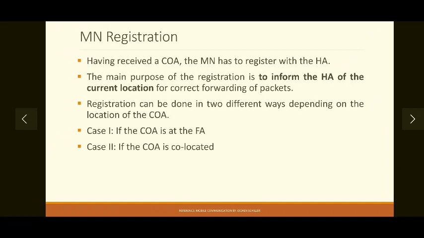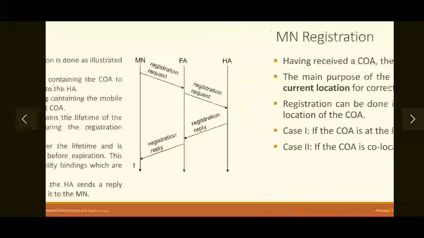Registration can be done in two different ways depending on where your COA is. If your COA is at your foreign agent, then registration is done differently compared to when your COA is acquired by DHCP, which is the COA at the mobile node, also called the co-located COA. So let's see both the methods one by one.